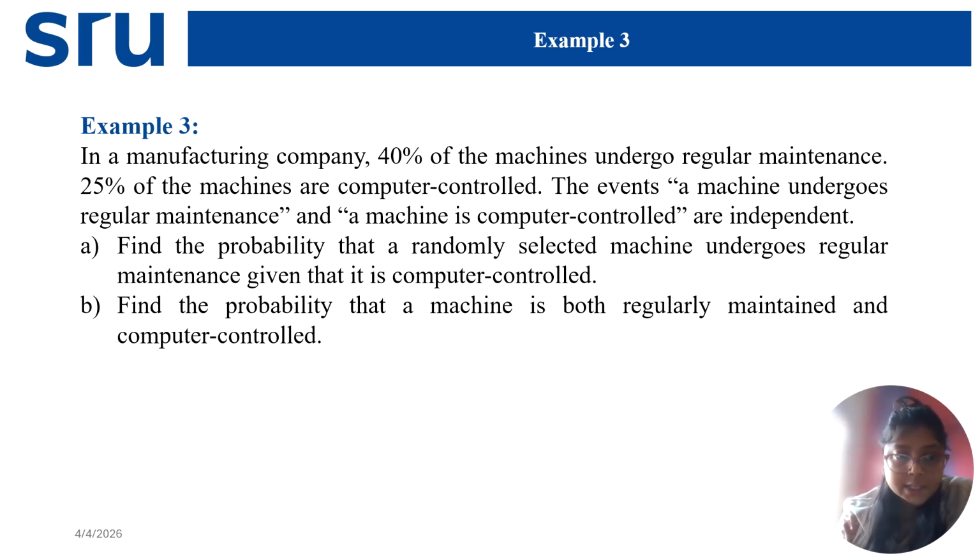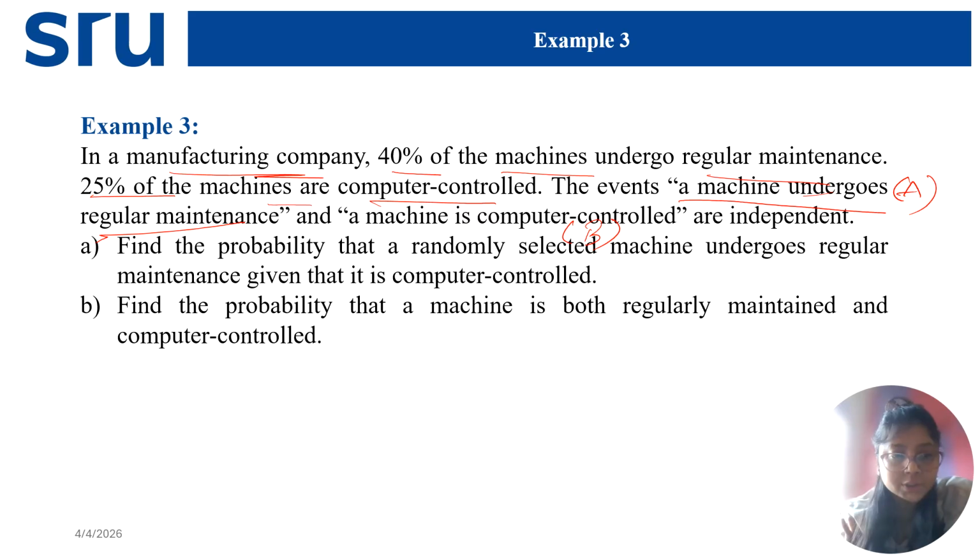Okay, next problem. In a manufacturing company, 40% of the machines undergo regular maintenance. 25% of the machines are computer controlled. There are two events: a machine undergoes regular maintenance, let's say this is my event A, and a machine is computer controlled, let's say this is my event B, are independent.